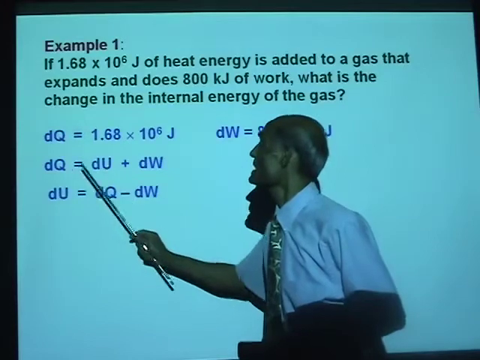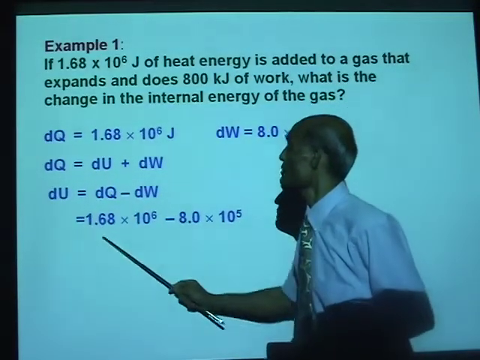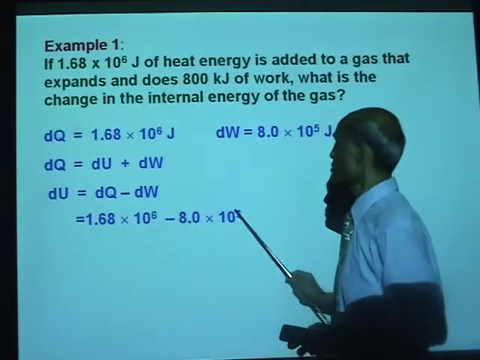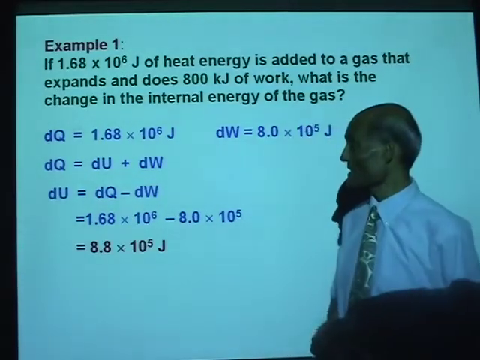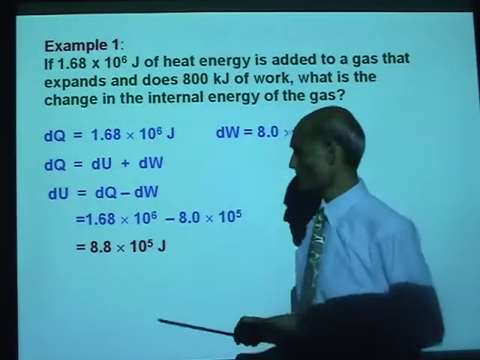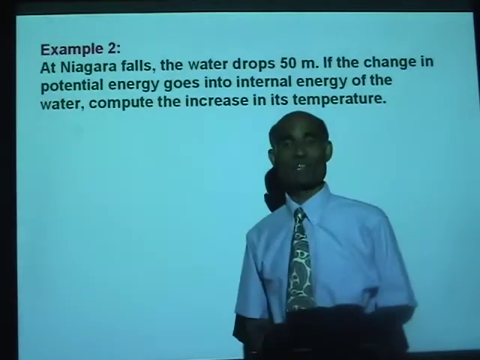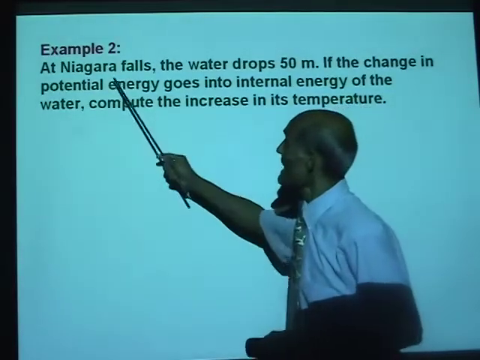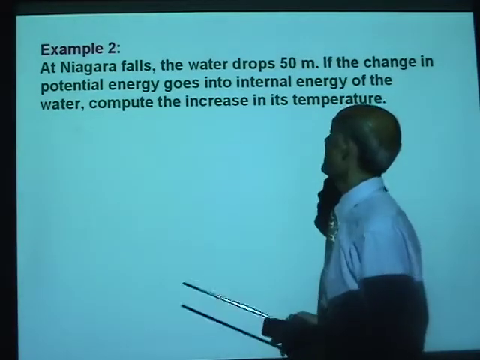Therefore, dU is dQ minus dW, and that's equal to 8.8 times 10 to the 5 joules. A very simple, down-to-earth problem. Let's try another one. At Niagara Falls, the water drops 50 meters.